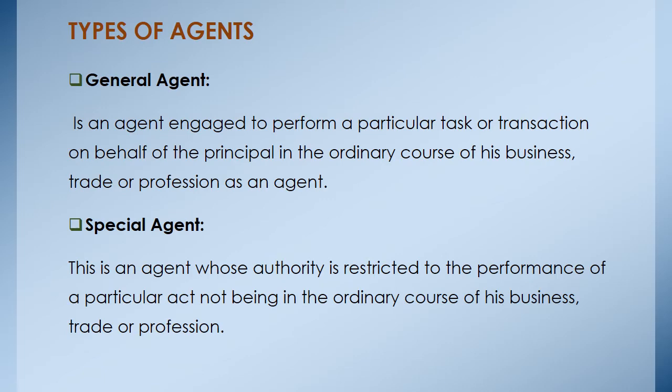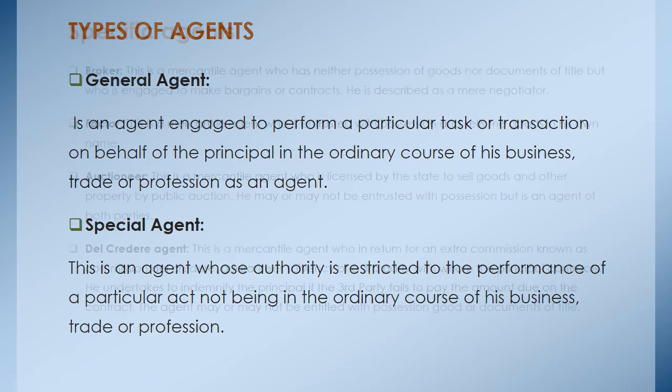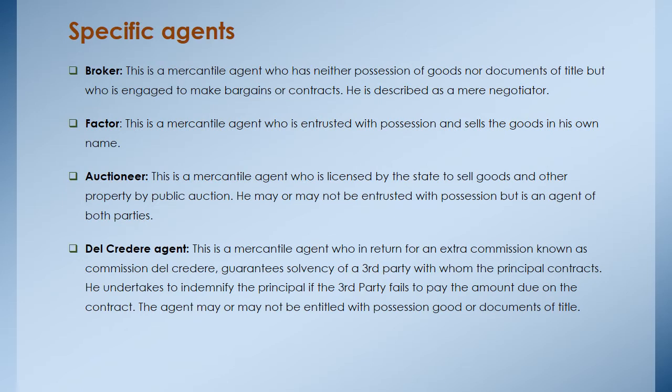Let's go to the next subheading, that is the different types of special agents that we have. Number one, we have a broker, who is a mercantile agent, and basically is described as a mere negotiator.